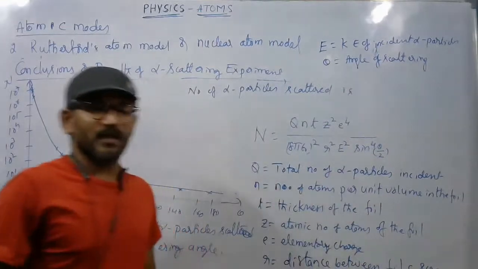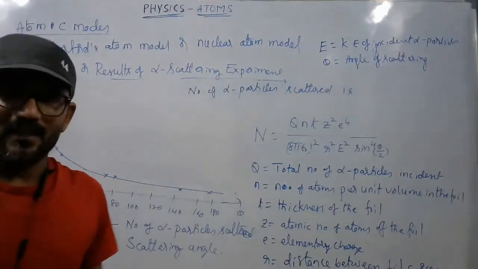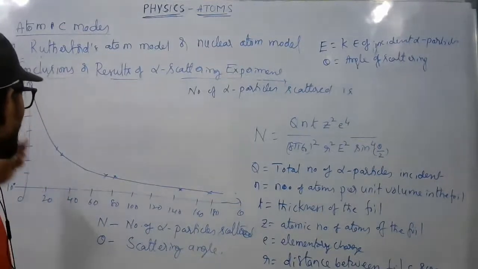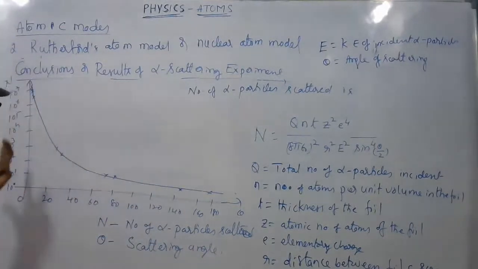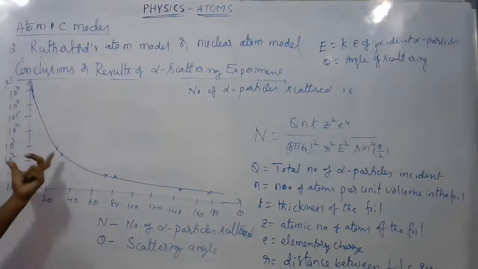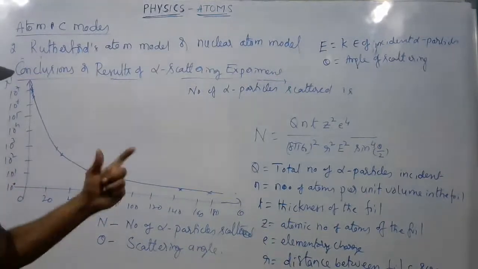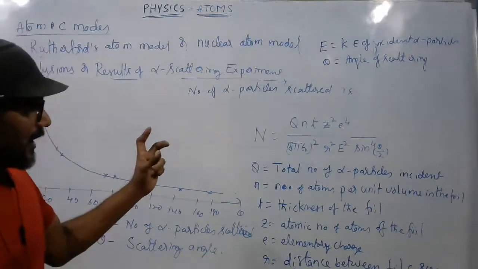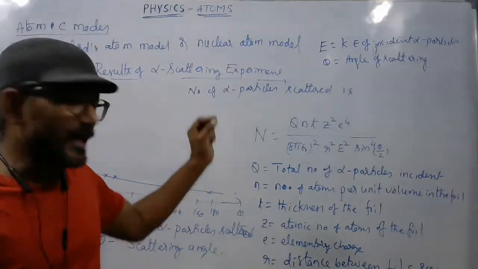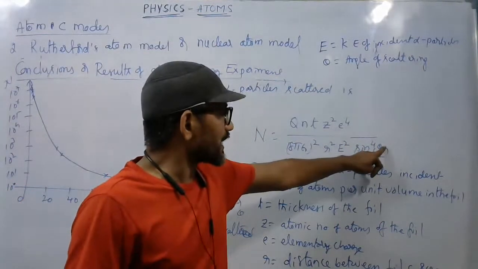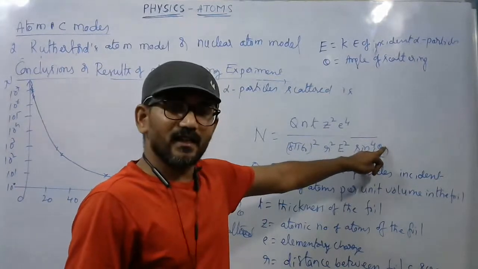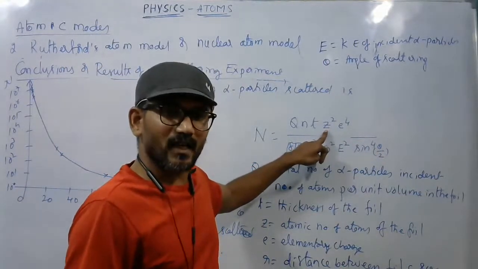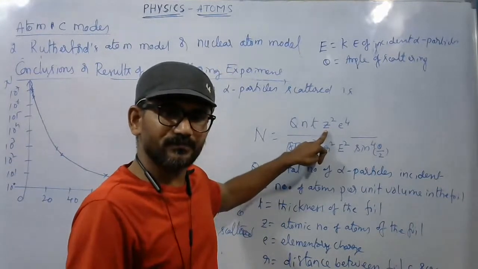I hope these terms are clear for you. As I told you, this is the theoretical relation provided by Rutherford to fit this experimental data in this graphical relation. Based on this, he has also given one more relation: the number of alpha particles scattered at a particular angle of scattering depends on the nature of the element or the nature of the metal sheet.